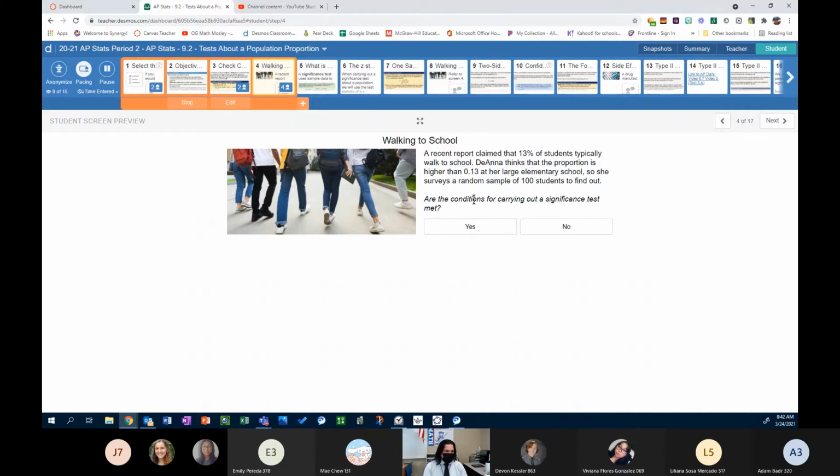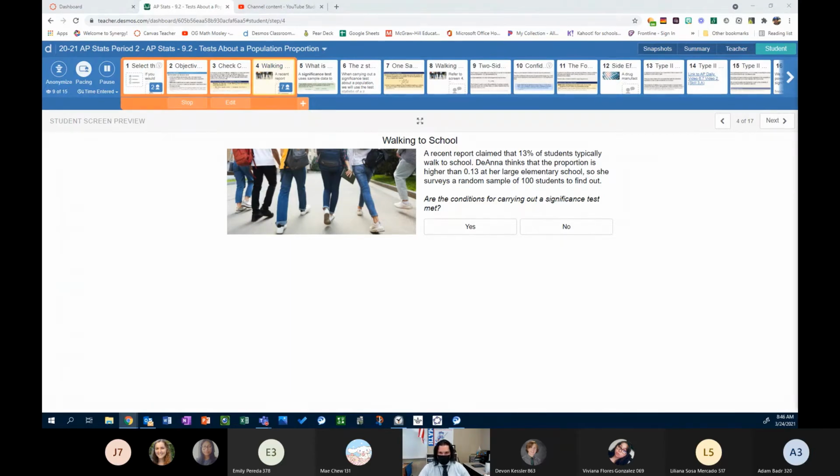Are the conditions for carrying out a significance test met? You need to choose yes or no. Once you've selected yes or no, you'll be asked to explain why you made your selection. That box will pop up after you select yes or no. All right. So, I'll give you all 3 minutes to answer this question, and then we will review and talk about it. If you do have any questions between now and then, please let me know.